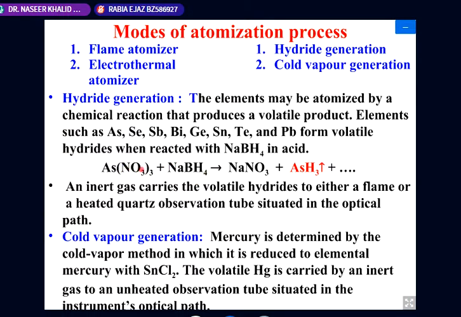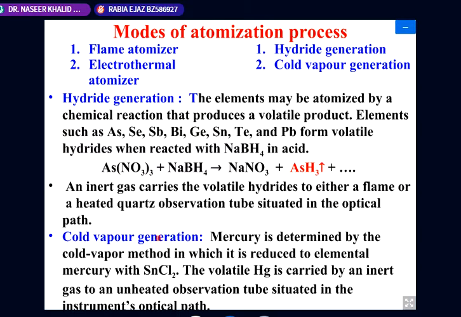So the nitrate is being removed and hydrogen is being added, and this is forming what? Arsenic nitrate reacting with sodium borohydride is converting into arsenic hydride, and this is volatile. This is a gas. This gas is pushed into the tube along with an inert gas carrier, and the tube is in the beam of the radiation, and it will be absorbing. Okay. This is the reaction in hydride generation, so hydride is being formed.